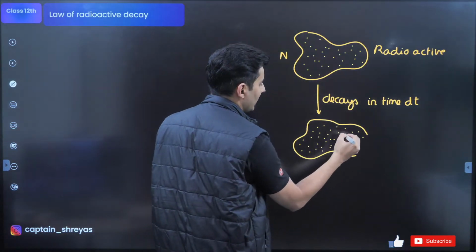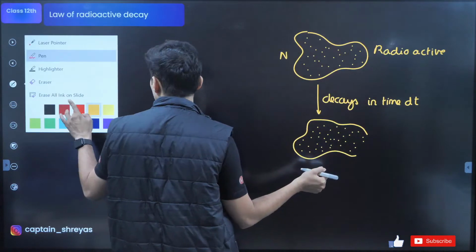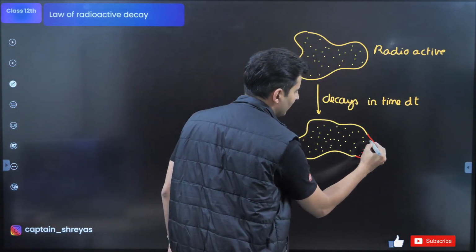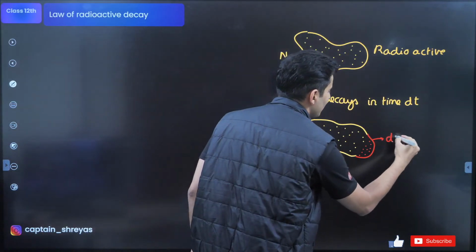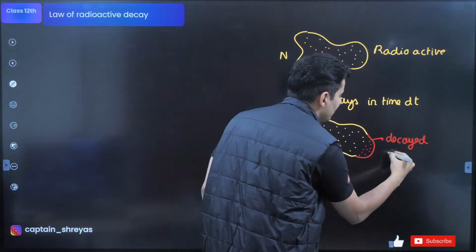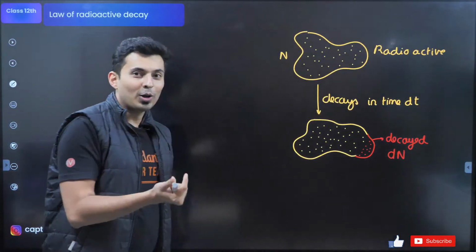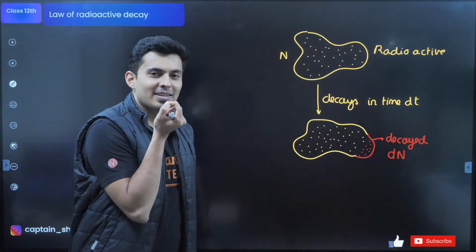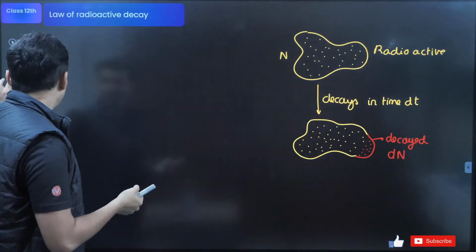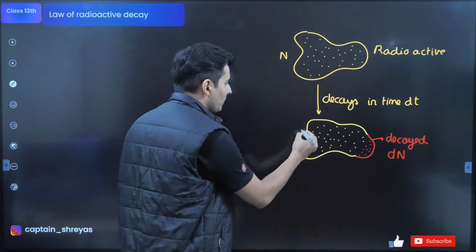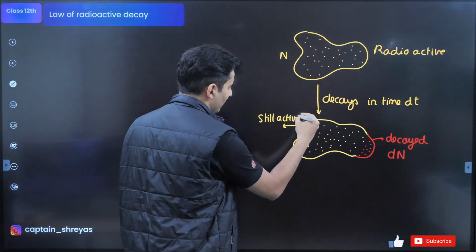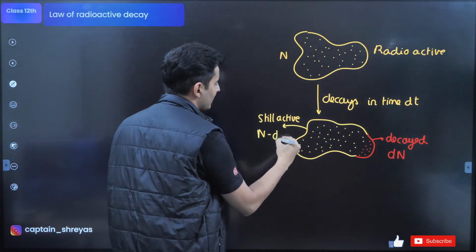They are not yet split. But few of them got decayed. How much will decay? In dt time, obviously dn will decay, like how your tooth decays, some black thing is there, it has decayed, rest of it is white. That yellow undecayed part is still active, still radioactive, which is n minus dn.